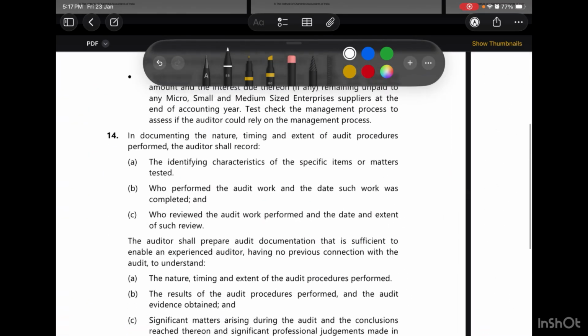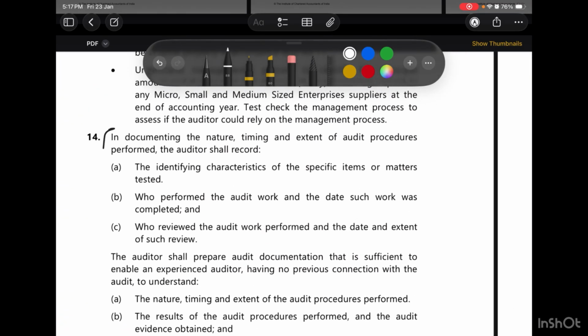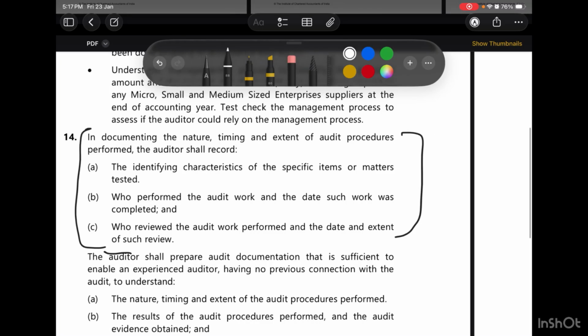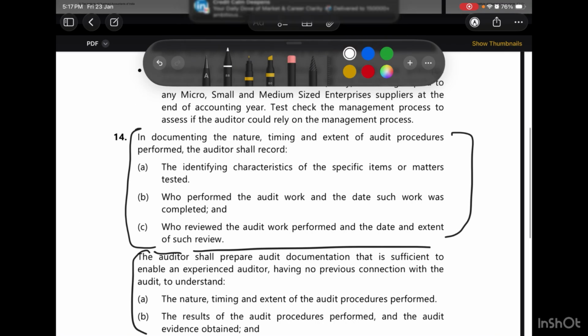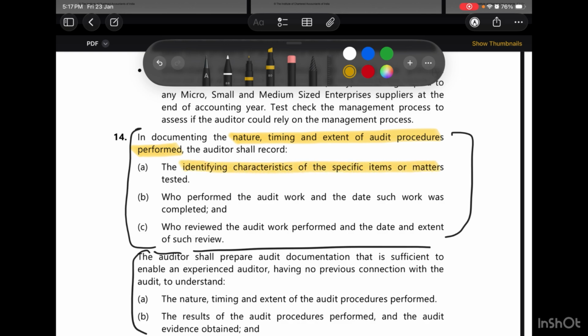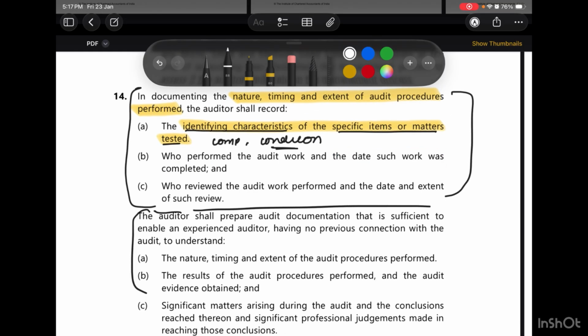So this is the first part of the answer and this is the second part of the answer. Whenever we are asked to document the nature, timing and extent of audit procedures performed, we will record the following things. First, the identifying characteristics of the specific items or matters tested. What are we testing? Are we testing completeness? Are we testing condition? For example, for inventory we are checking the condition and also the rights and obligations. What are we checking exactly? So, the identifying characteristics of the specific items or matters which we are testing.